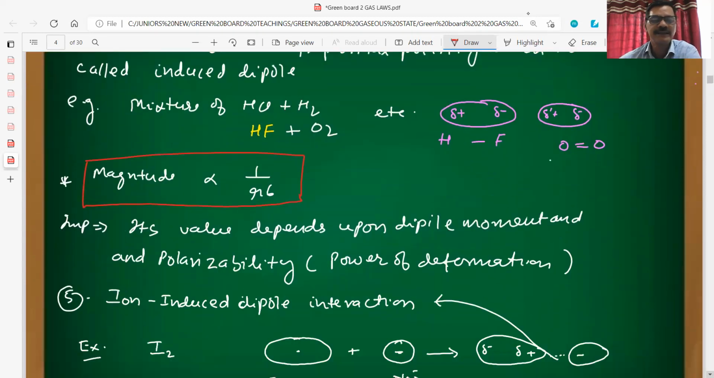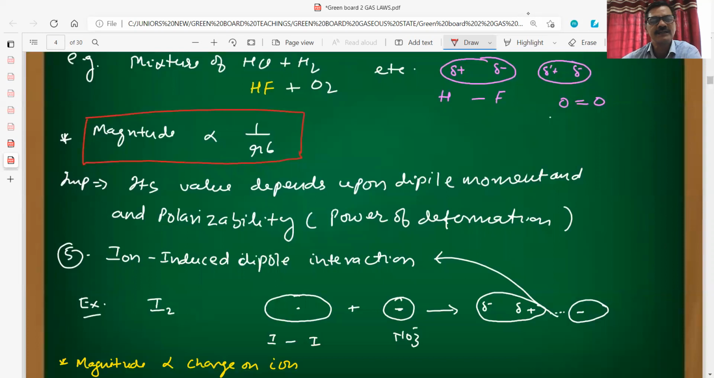After that we can see the characteristics. The magnitude, that is its value, will depend upon the dipole moment: the more polar the molecule, the greater. And easily polarizable means polarizability will depend upon the size. The larger the size of the neutral molecule, the more easily it will be deformed. Is it clear?